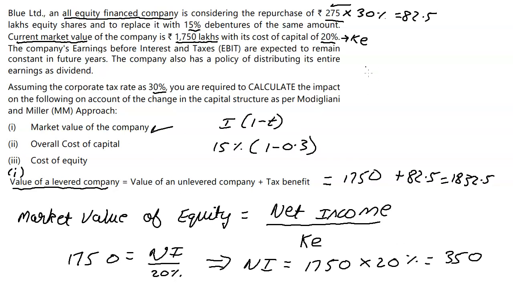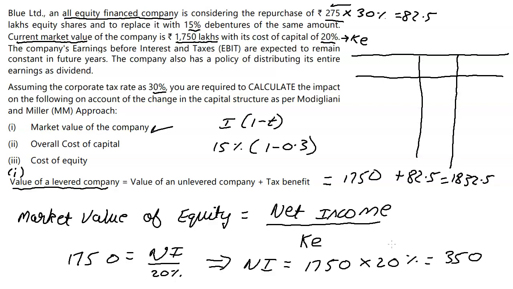Now's the time to make it, and I'm going to squeeze it in over here. Right, so we have particulars, the situation with only equity, again the situation with equity and debt.